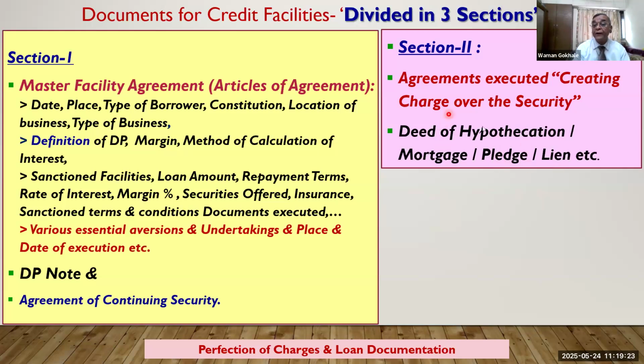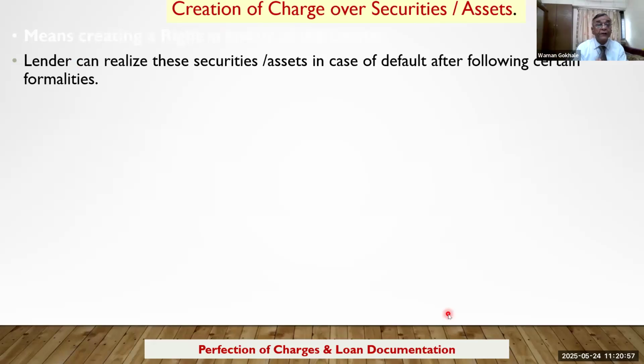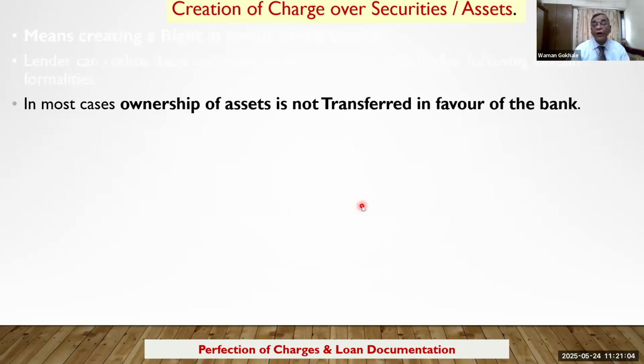So this document creates a charge over that particular security. The lender can realize these securities or assets in case of default after performing certain formalities. For example, under SARFAESI we have to give notice, and then we can go ahead, take possession, and sell the goods, etc. In most of the cases, the ownership of the assets is not transferred in favor of the bank.